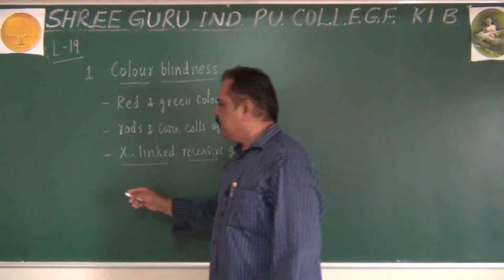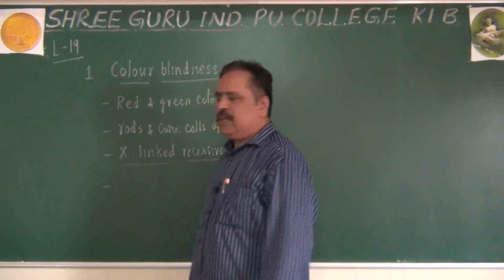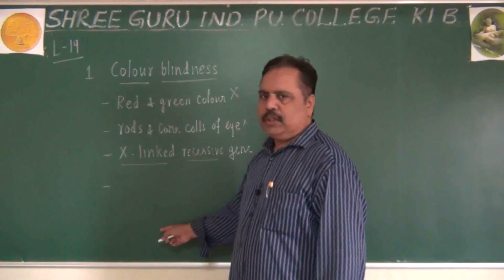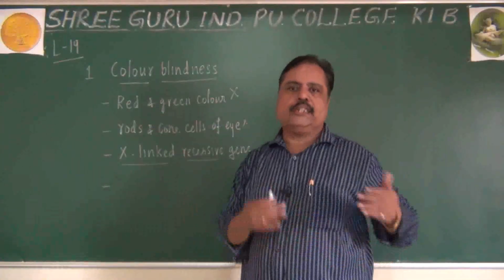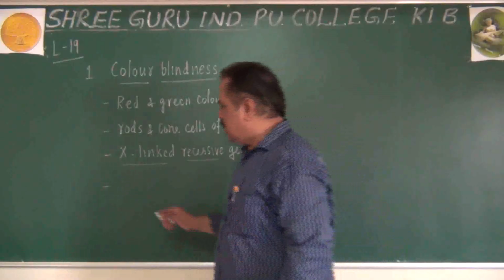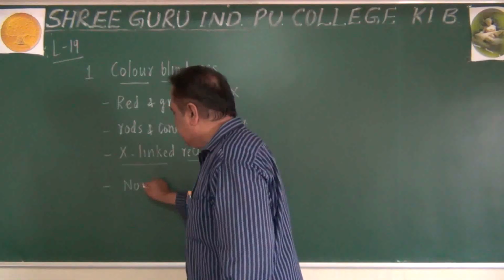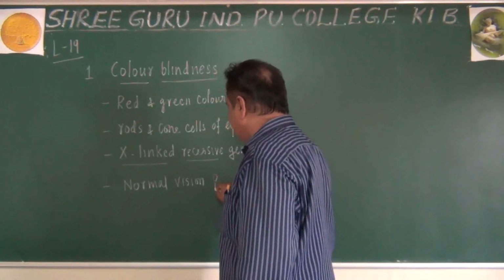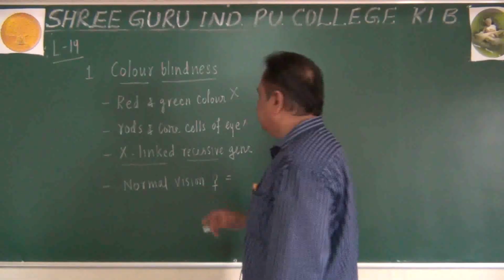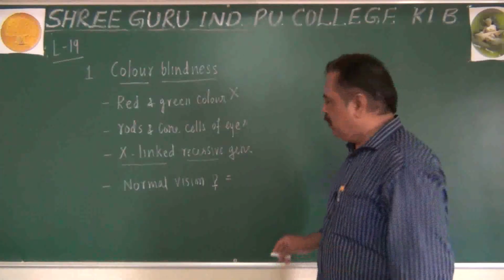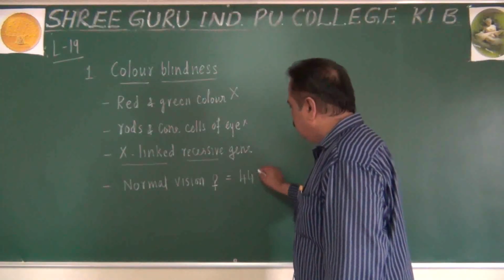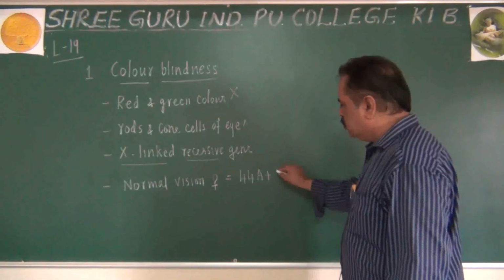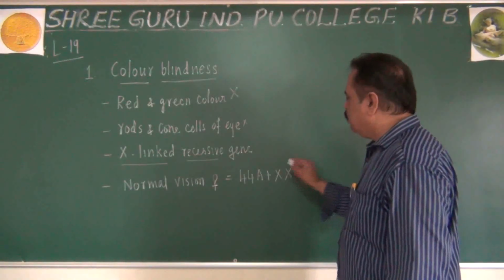Now let us see how an individual affected with color blindness will have the genotype. Very important point. We have to know the genotype in order to understand the transmission of the character. A woman with normal vision will have a chromosomal complement of 44 autosomes. Remember, in autosomes there won't be change. 44 autosomes will be there and she will have 2 X chromosomes.